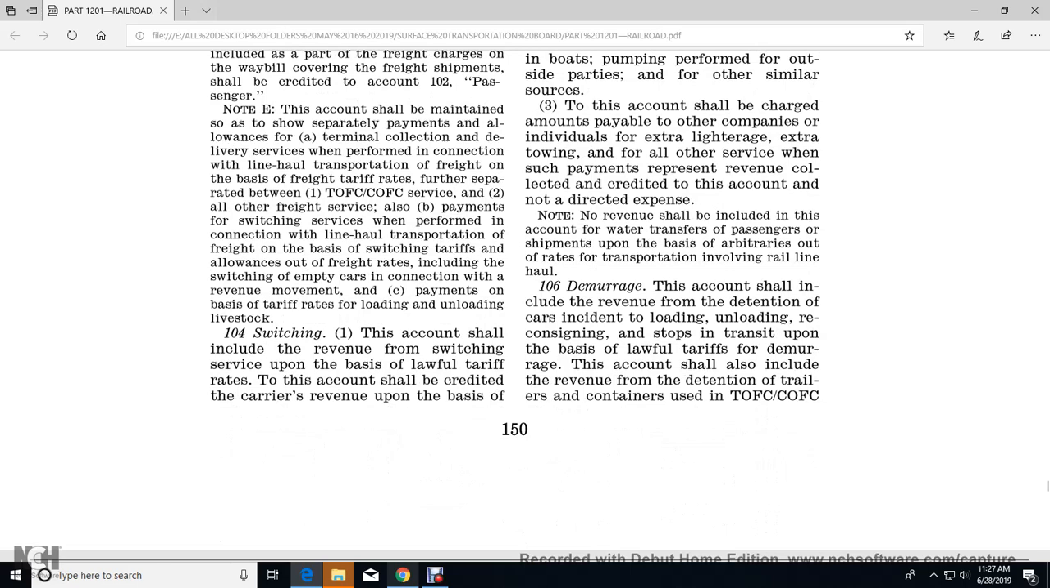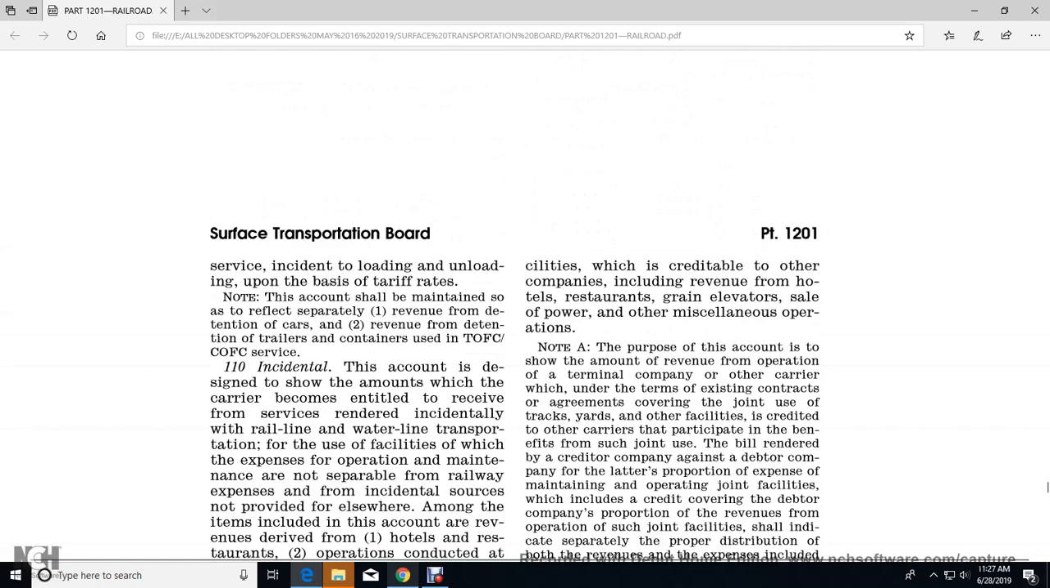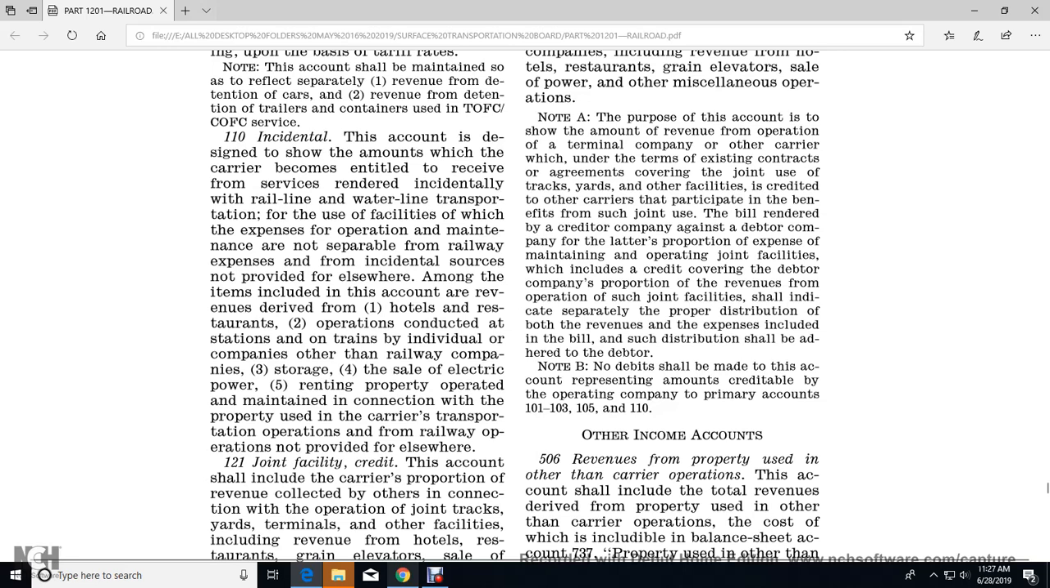The account should include the revenue of the detention of cars and incident, unloading, reconsigning of the shop within transit upon the base of the lawful tariff. The demurrage account shall include the revenue of the detention of the trailer and containers, using the trailer on flat car, container on flat car, serve as an independent loading and unloading on the basis of the tariff rates. Alright, 110. Incidental. The account shall show the amounts of the carrier to cover the